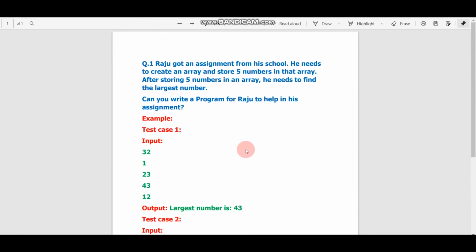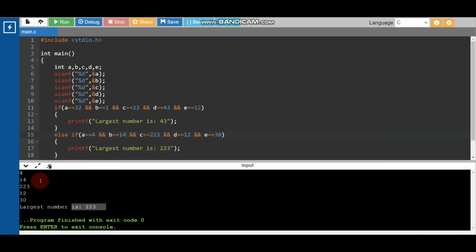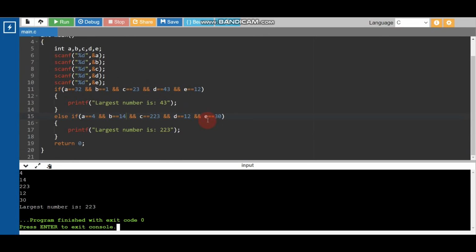But what if we want to pass all the test cases, like private test cases? In the previous example I wrote 12 here, so our output should have been like this, but we didn't get any output. Why? Because we didn't define anything for 12, like if the second input is 12. So is this a good method? No, this is not a good method, but to clear the Wipro coding cutoff you can use this trick. But this trick is not good.